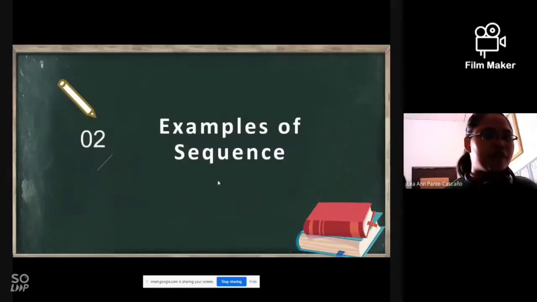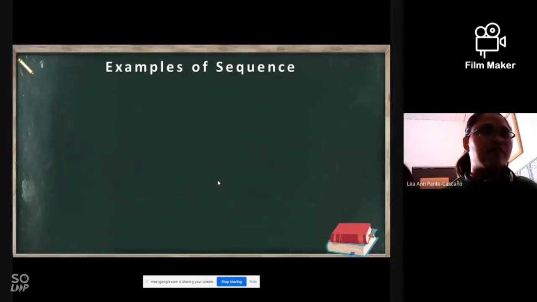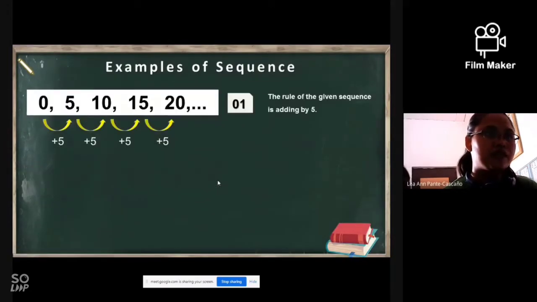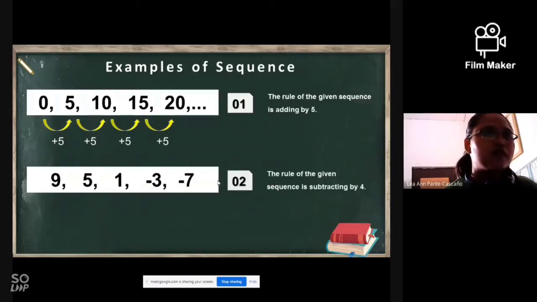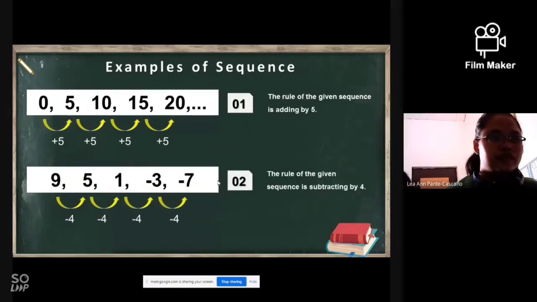Let's have an example of a sequence. Okay, let's observe this given example. We have 0, 5, 10, 15, 20. If you see 3 dots, it means there's no ending. There are lots of numbers that follow this given number.